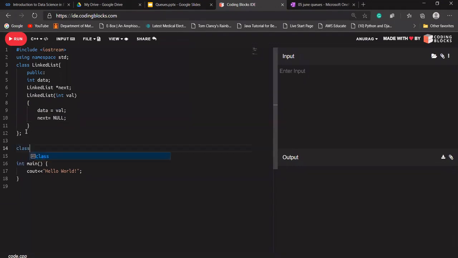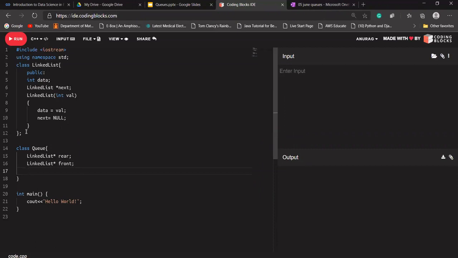Let's say I'm designing my queue class now, because I have to use a queue. What will that queue have? It will have a pointer rear, of type LinkedList star, and it will have another pointer, front, which will also be a LinkedList star because it will be of type linked list.